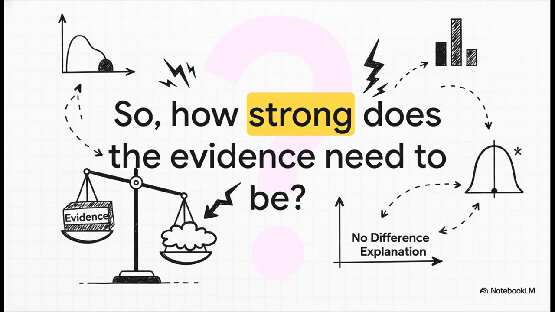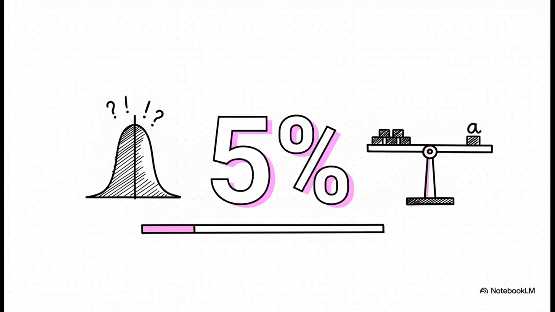Which, of course, leads to the next logical question, right? How strong does that evidence have to be? What's the tipping point? Where do we draw the line and say, okay, I don't believe that no difference story anymore? Well, in science, we actually decide on this before we even look at the p-value. We set a threshold for surprise ahead of time. And the most common threshold, which we call the significance level, or alpha, is 5%, or 0.05.